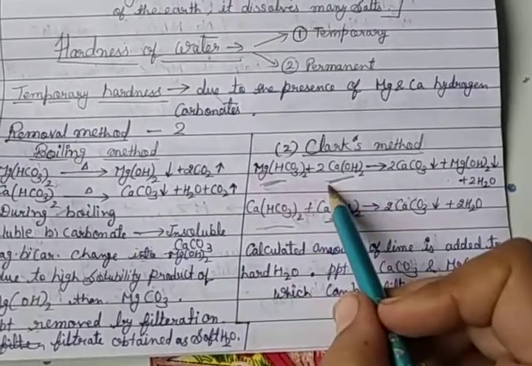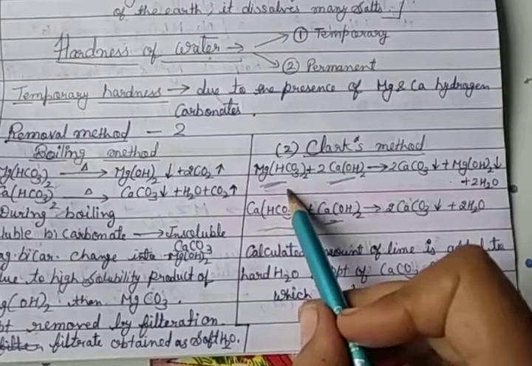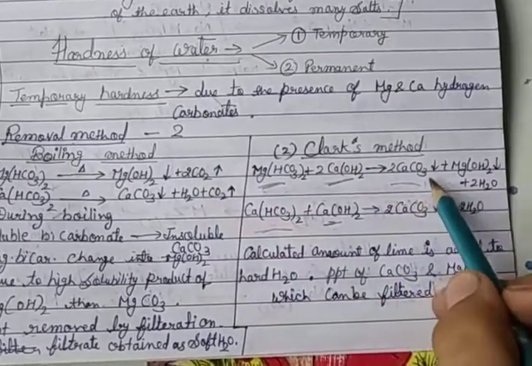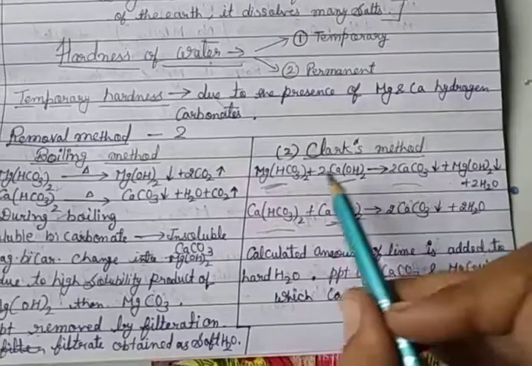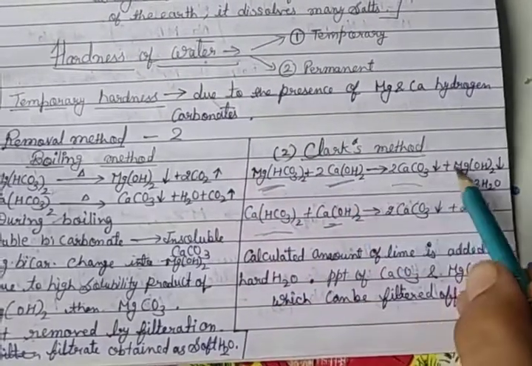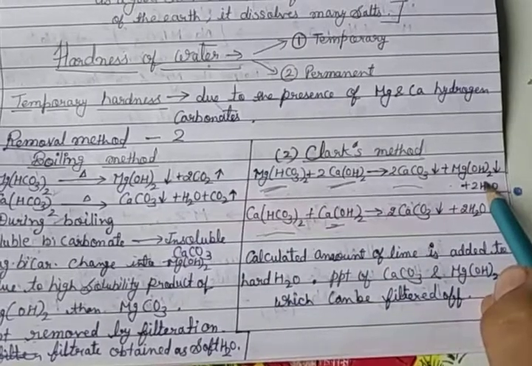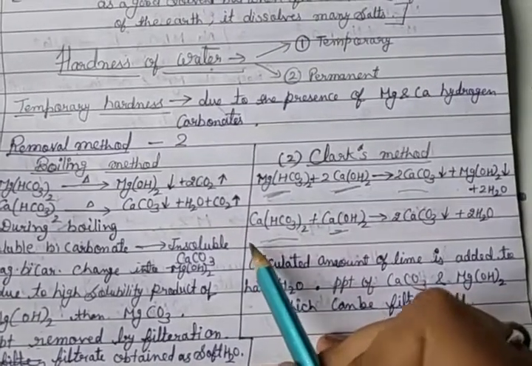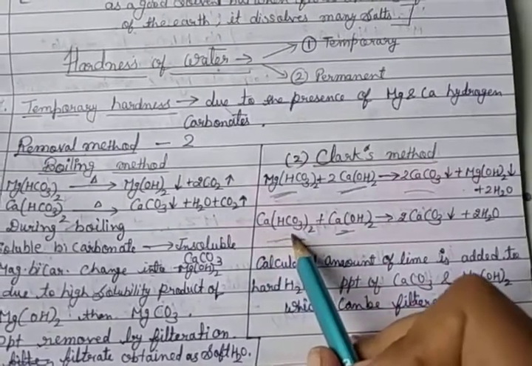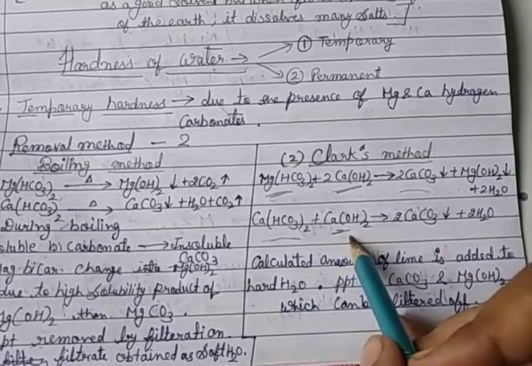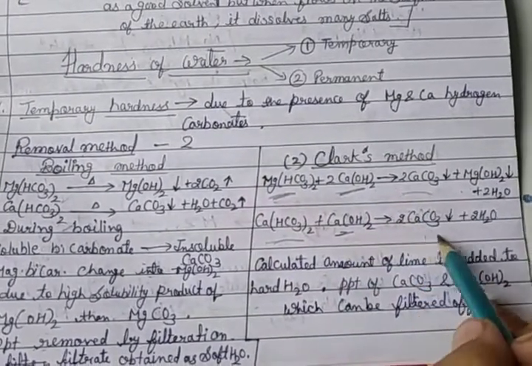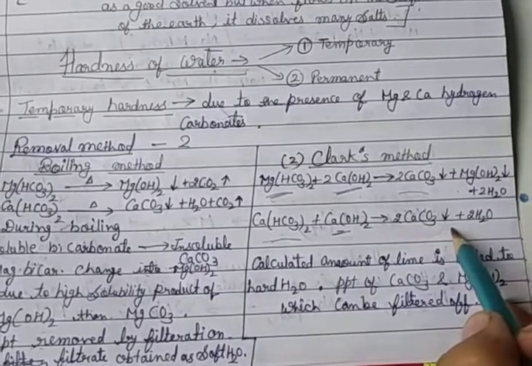So calcium hydroxide reacts with magnesium bicarbonate, and calcium carbonate is obtained as a precipitate. The magnesium reacts with OH, so magnesium hydroxide is also obtained as a precipitate. Similarly, when calcium bicarbonate reacts with calcium hydroxide, calcium carbonate is obtained as a precipitate.